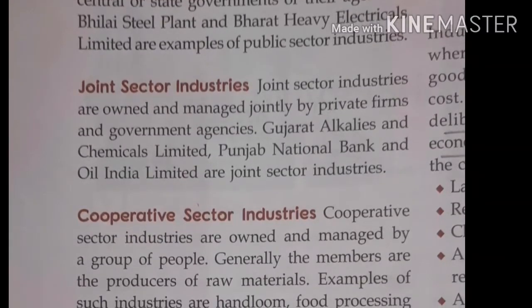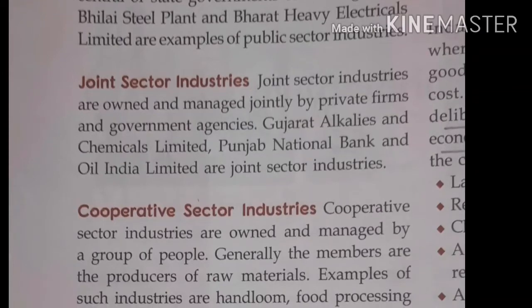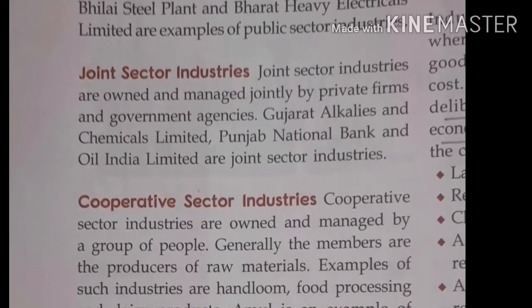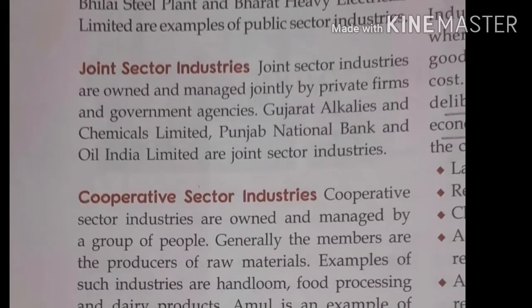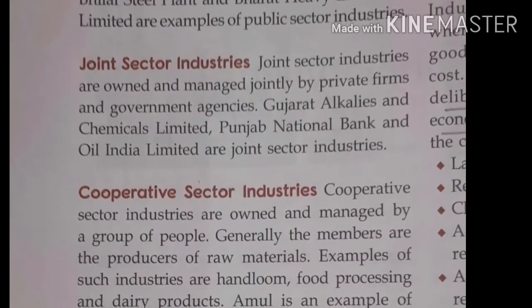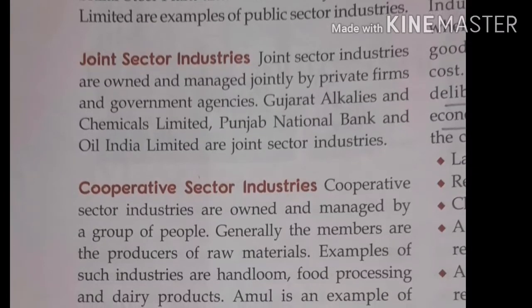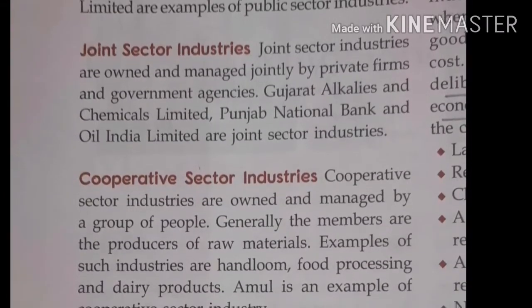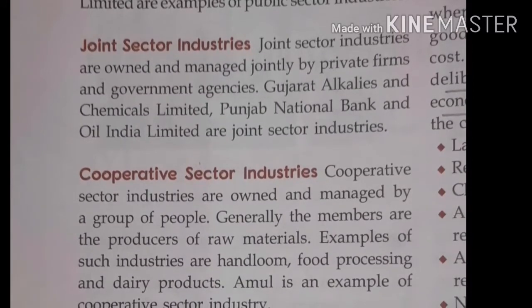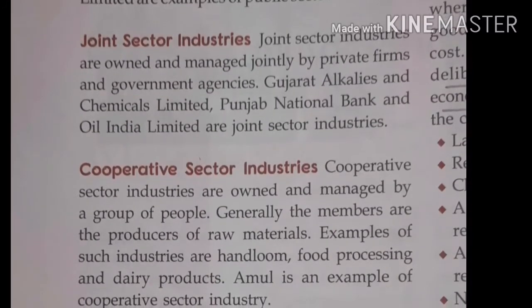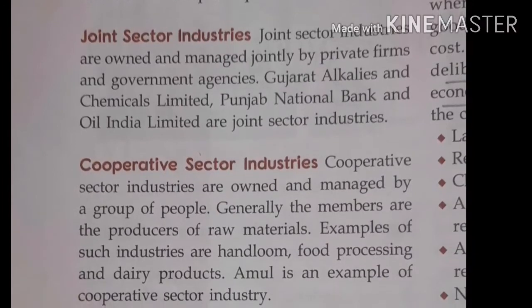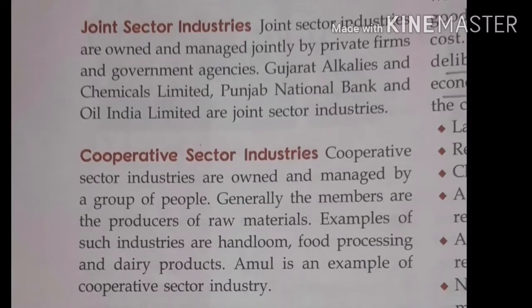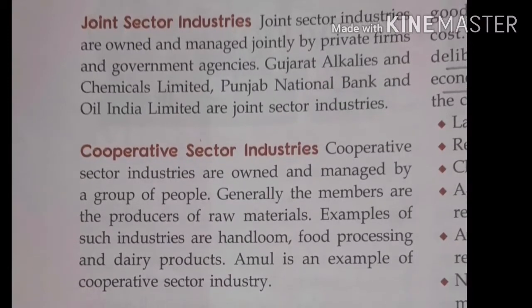Okay, next type, joint sector industries. Joint sector industries are owned and managed by private firms and government agencies. They are managed by both, involving both the private person and the government, like Gujarat Alkalies and Chemicals Limited, Punjab National Bank and Oil India Limited. They are the joint sector industries. These industries are owned by the government as well as by individuals.